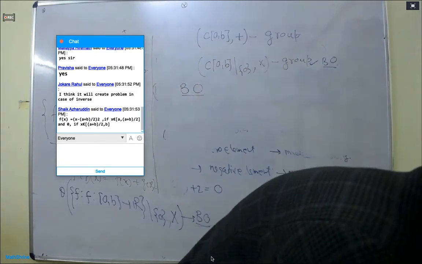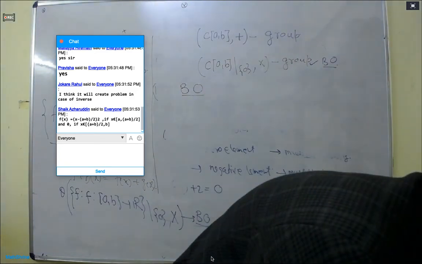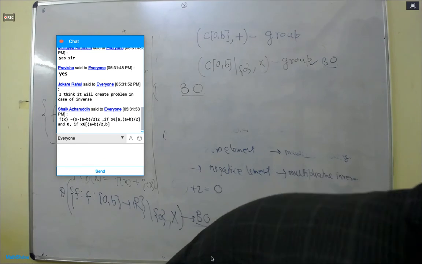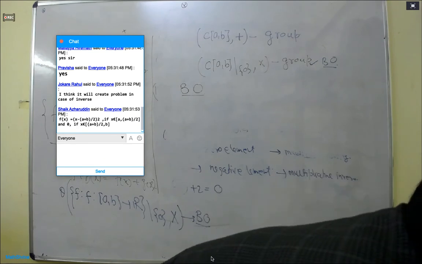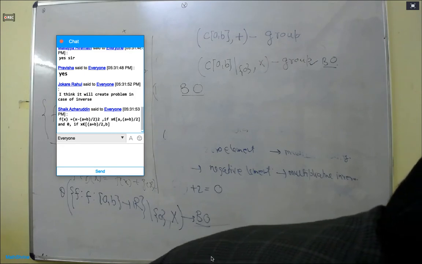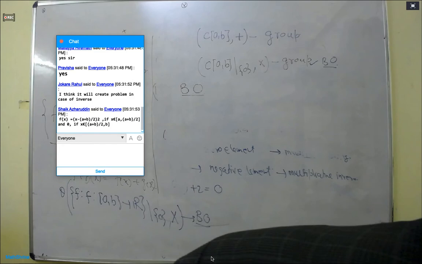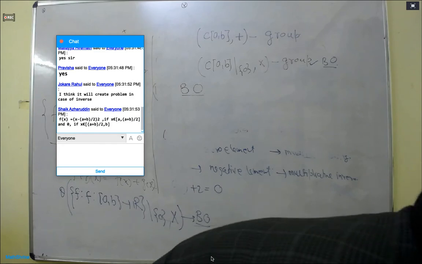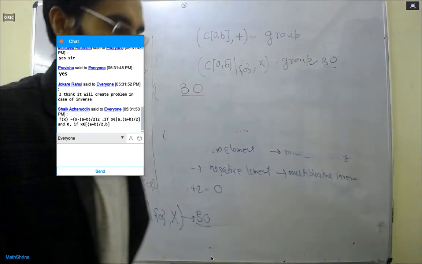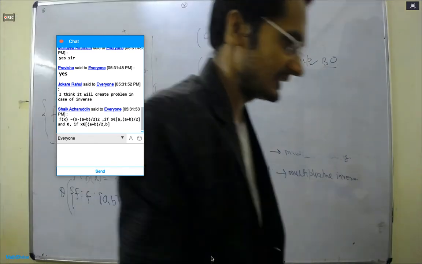They answered f(x) equal to x minus a by 2 and 0. So Azharuddin, how did you conclude whether it will satisfy the binary operation or not?